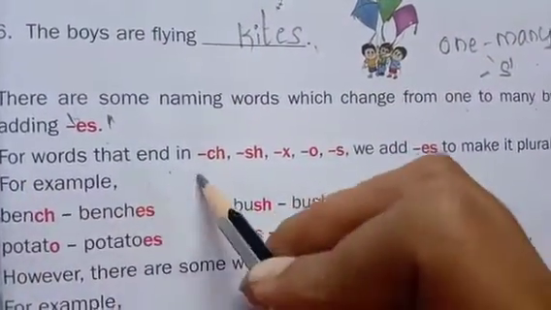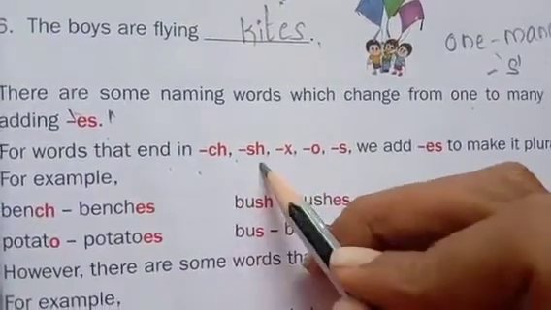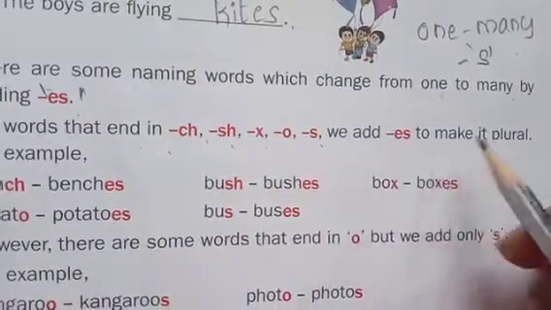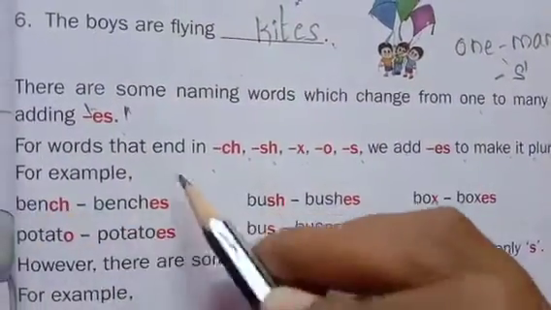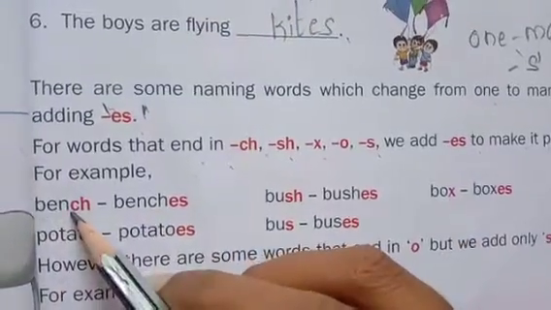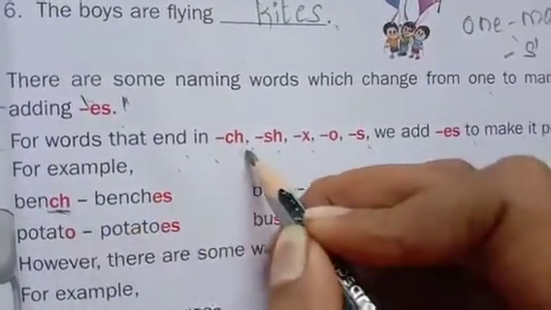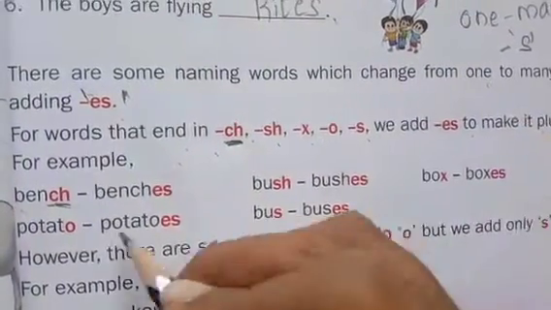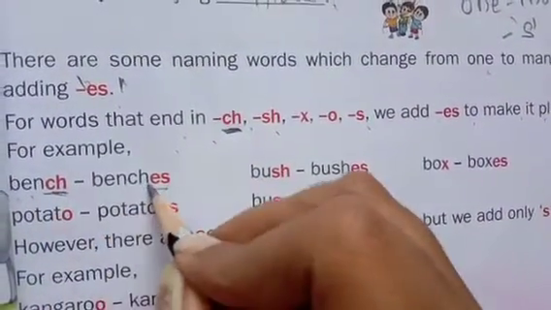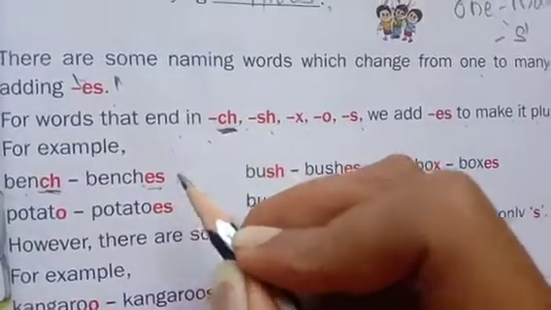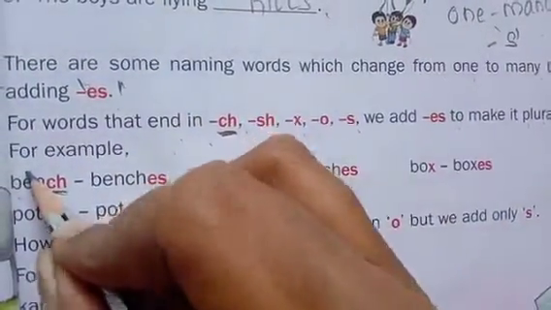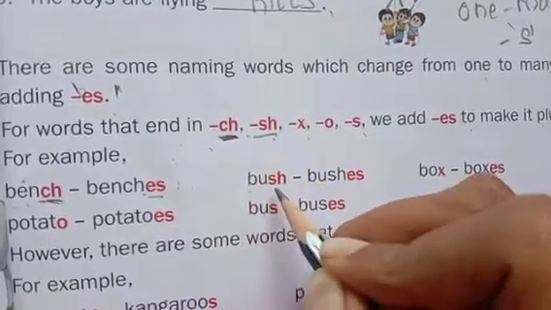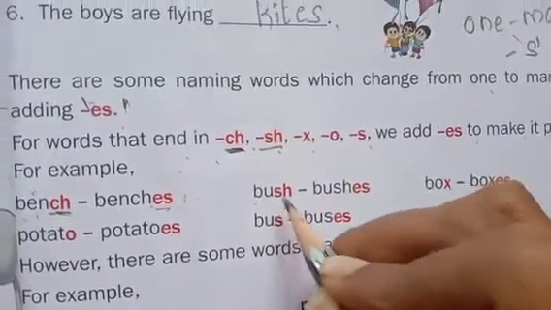For words that end in ch, sh, x, o, s, we add es to make it a plural. For example, bench. This word ends with ch. When a word ends with ch, we have to add es. Bench, benches. Then it is the plural of bench. Bush.